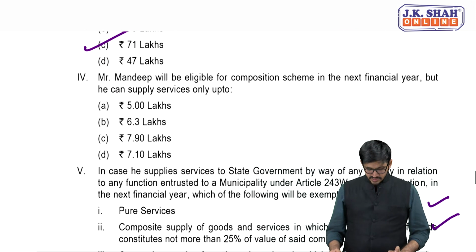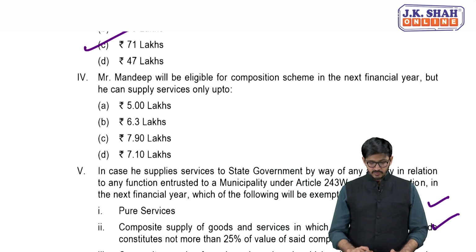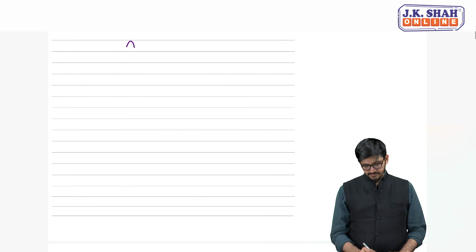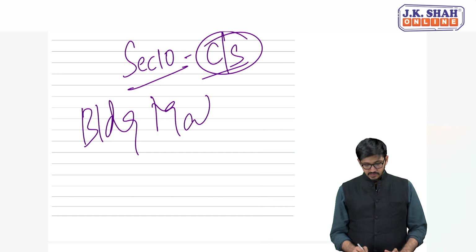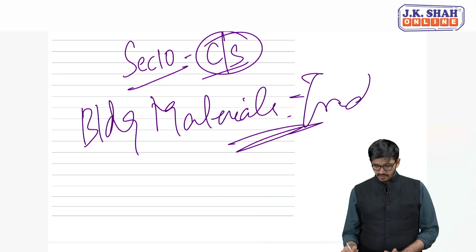Second, Mr. Mandeep will be eligible for composition scheme in the next financial year, but he can also supply services up to how much? Tell me. Absolutely right. If you remember, we had this conversation already in section 10 of composition scheme, where a person who's supplying goods, because he is into building materials, so he is a trader there, right?